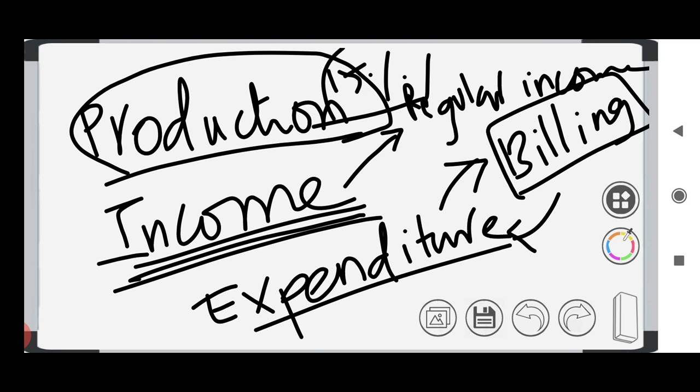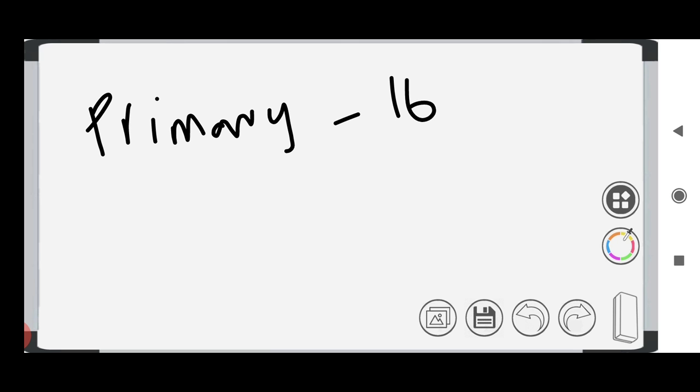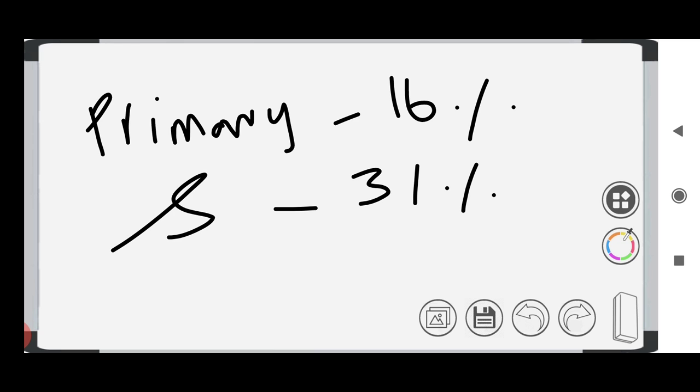So the contribution to GDP by each and every sector, let us see. We have the primary sector. In the primary sector the contribution is around 16%. In the secondary sector, the contribution is around 31%, and in the tertiary sector, the contribution is around 53%. So the highest contributing sector is the tertiary sector.